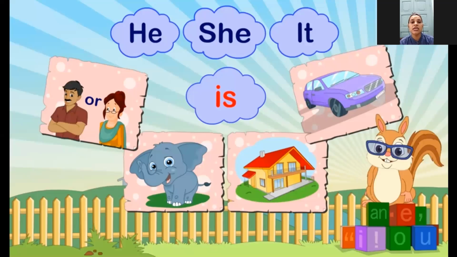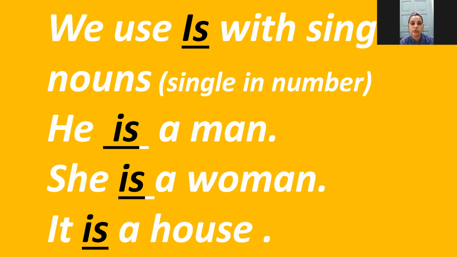Now let's take use of is. Okay, we will see how we can use is with he, she, it. There is only one elephant, one house, one car, one man and one woman. We use is with singular noun, means single in number. When the thing is only one, whether it is a person or a thing, we use is.